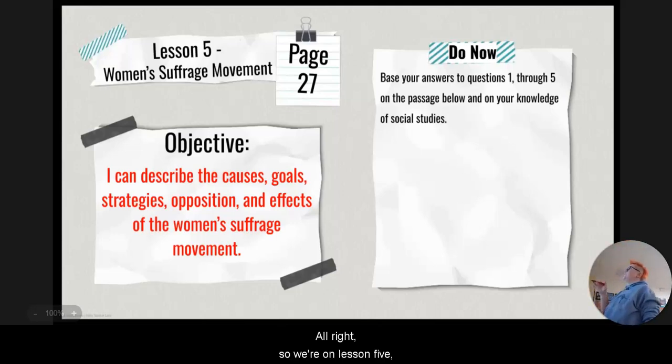All right, so we're on lesson 5, the women's suffrage movement, and you are going to describe the causes, goals, strategies, opposition, and effects of the women's suffrage movement. So suffrage is the right to vote in political elections. This is going to be one of those words.